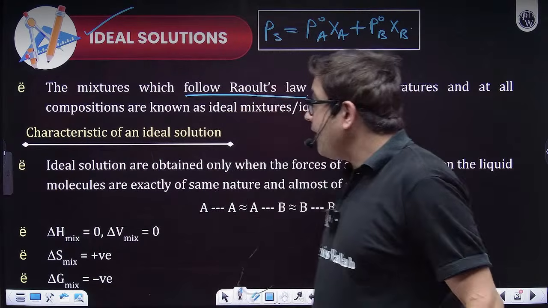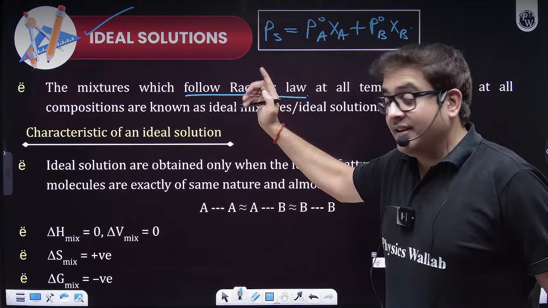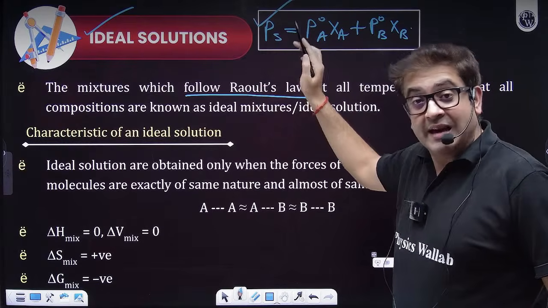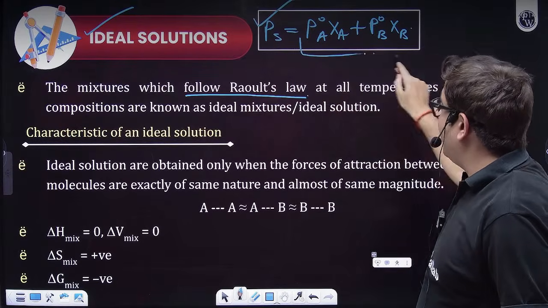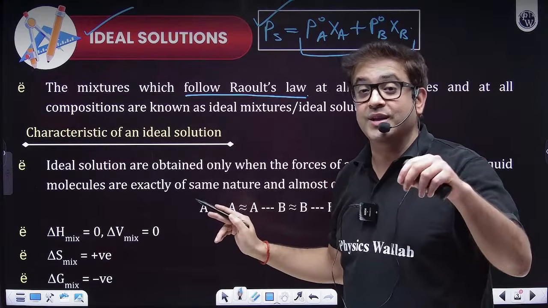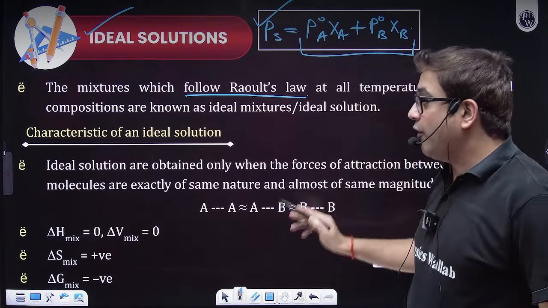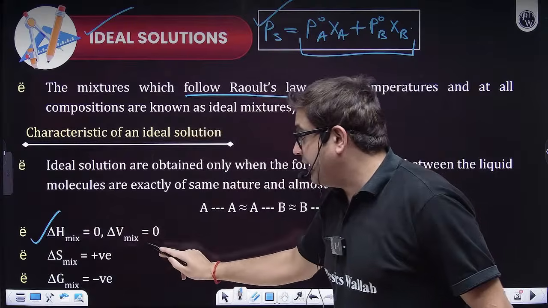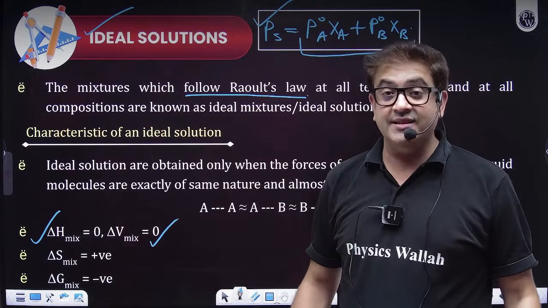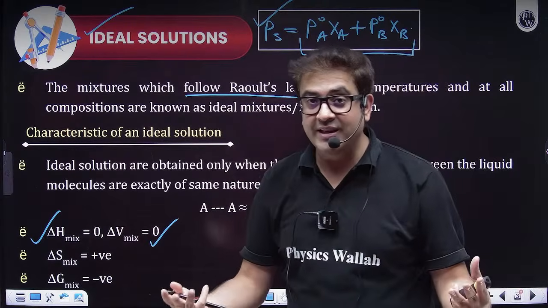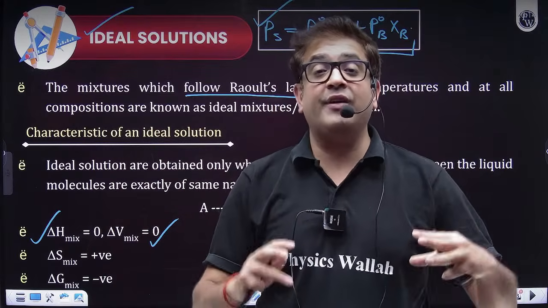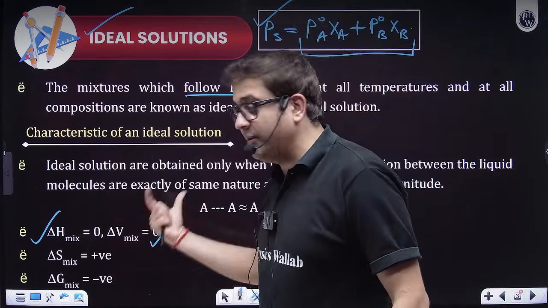Now, if the total pressure comes out as calculated by Raoult's law, then the solution is called an ideal solution. And for an ideal solution, delta H mixing and delta V mixing are zero: when you mix two components, there is no enthalpy change, and the initial volume and final volume remain the same. Therefore, delta V mixing is also zero.